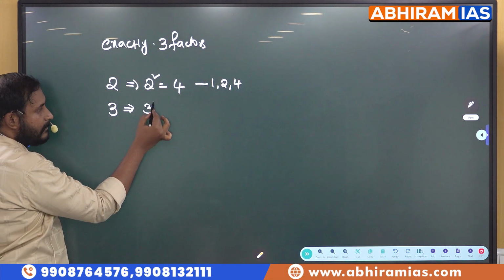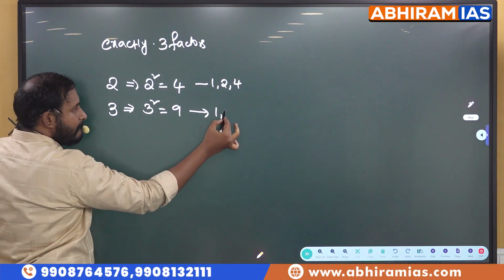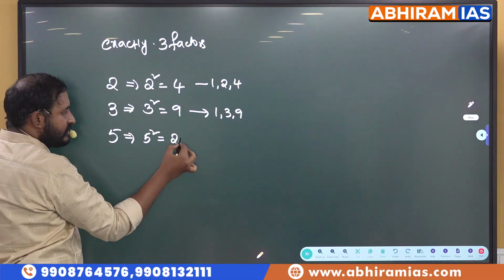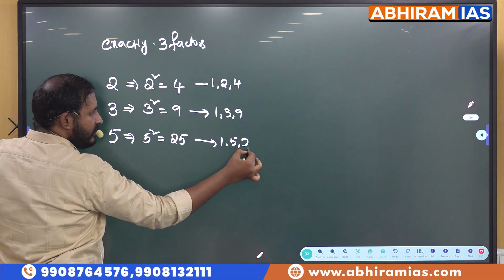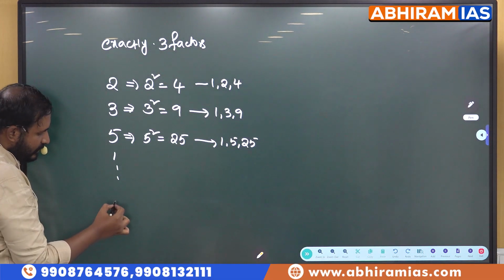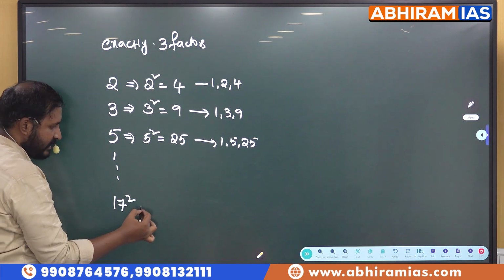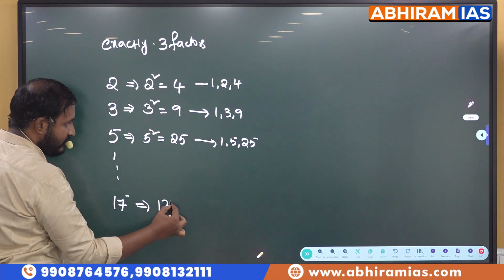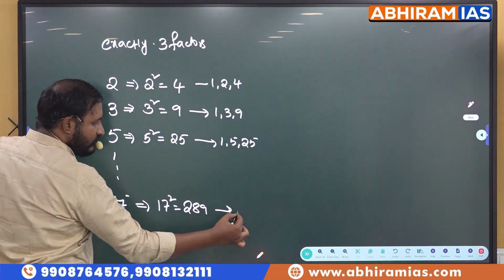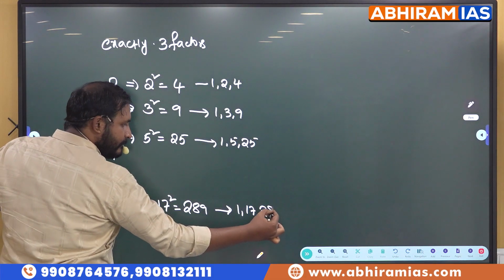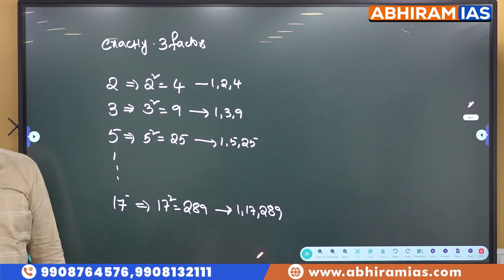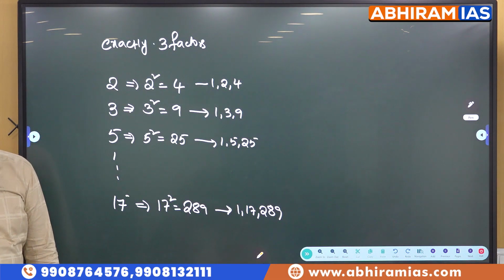Next, 3 is a prime number. What is 3 square? 9. What are the factors for 9? Next, 5 is a prime number. 5 square is 25. Factors: 1, 5 and 25. Let us take a big prime number, 17. 17 square is 289. And the factors for 289 are 1, 17 and 289. So, squares of prime numbers will have exactly 3 factors. Okay, squares of prime numbers will have exactly 3 factors.